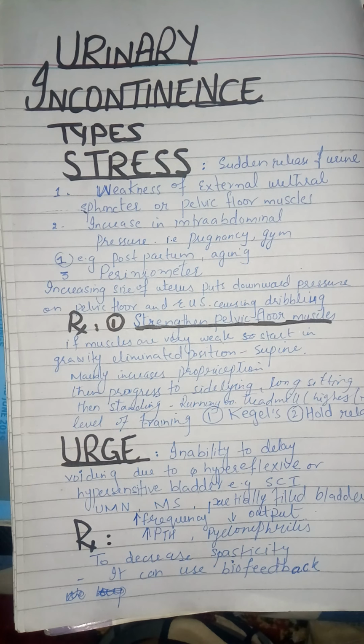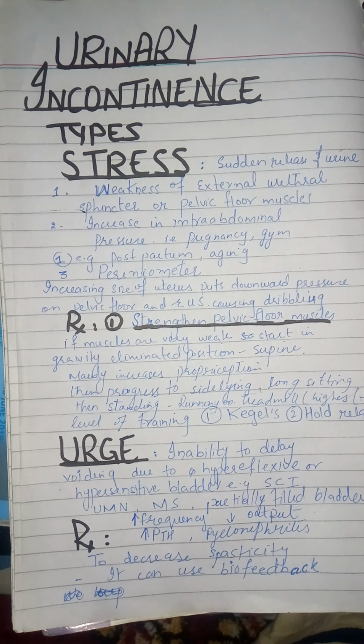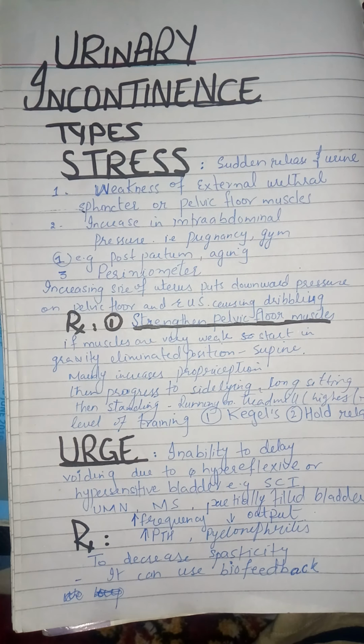Now, what is stress incontinence? Stress incontinence happens when there is increased stress on the external urethral sphincter or the pelvic floor muscles to hold the urine. And where does this increased stress come from? When there is an increase in the intra-abdominal pressure,